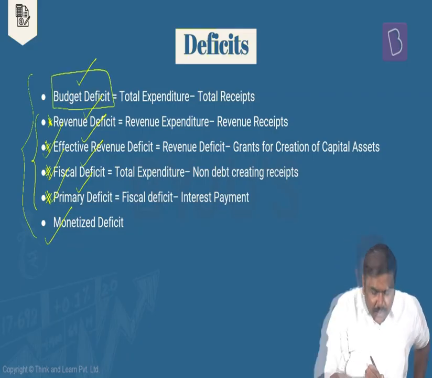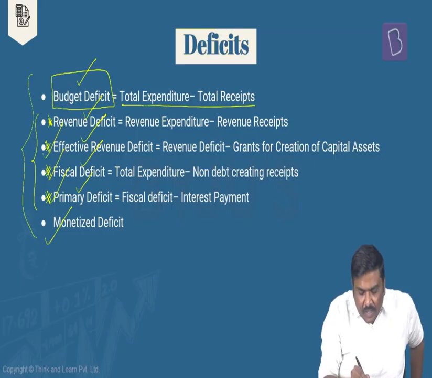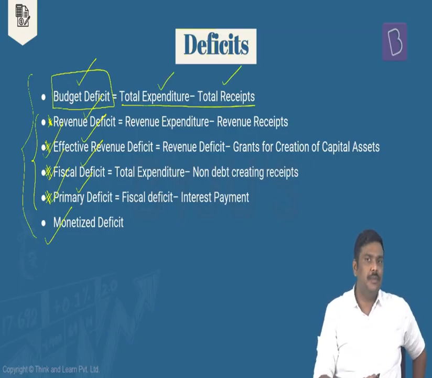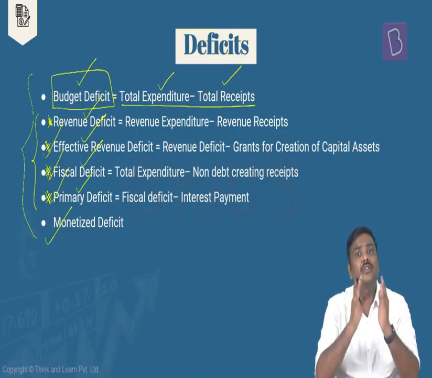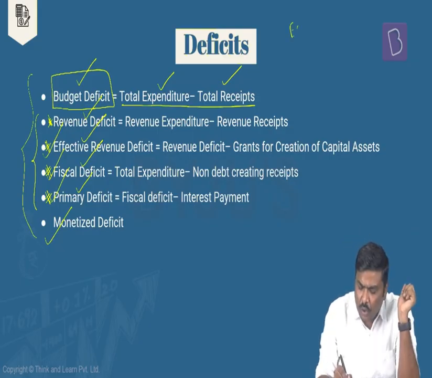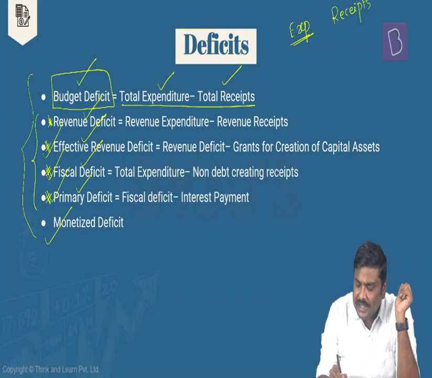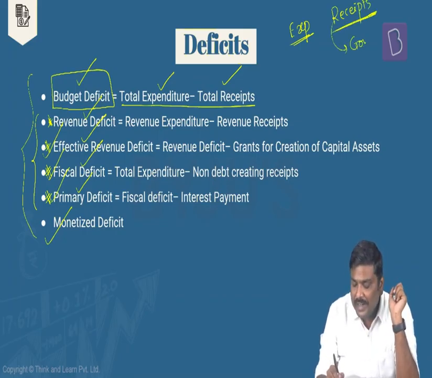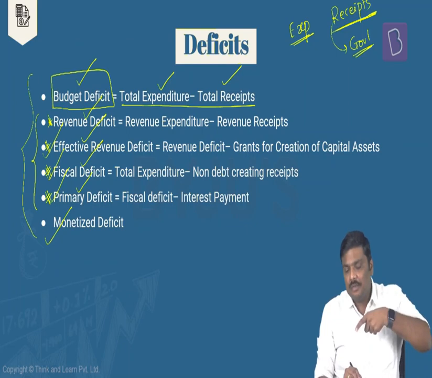First, budget deficit. Budget deficit is basically the difference between the total expenditure as well as the total receipts. Earlier, understand this, before 1990s, what we used to do is simply this. We used to calculate total expenditure incurred by the government and total receipts collected by the government. And under receipts, we used to consider the government borrowing done by the government. And earlier I've told you a criticism against this.